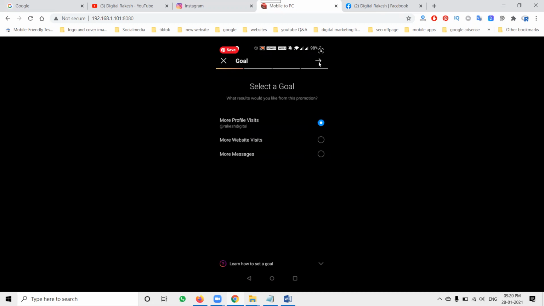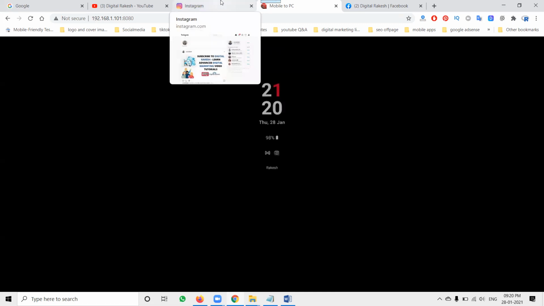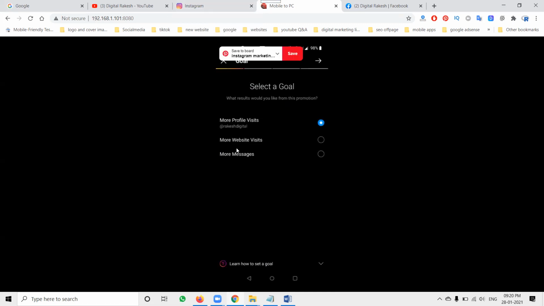This Instagram ad will be finished in 4 steps. First step, your goal: profile visits, website visits, and more messages. I'm looking for the particular option here. Next, click the next option.